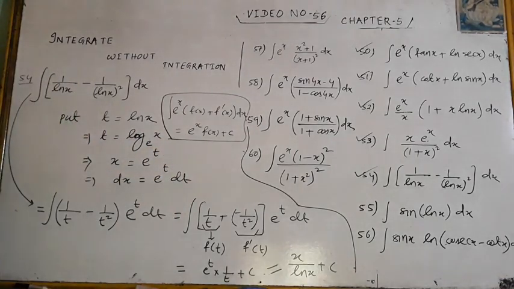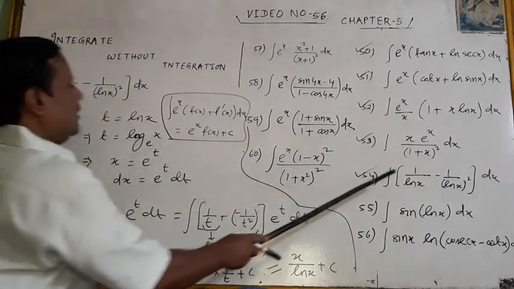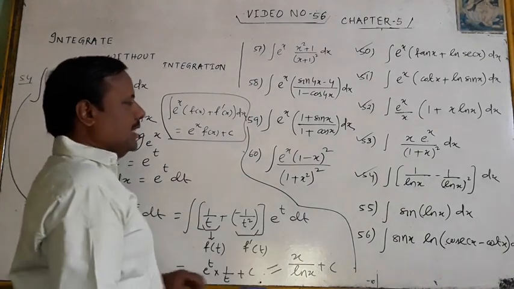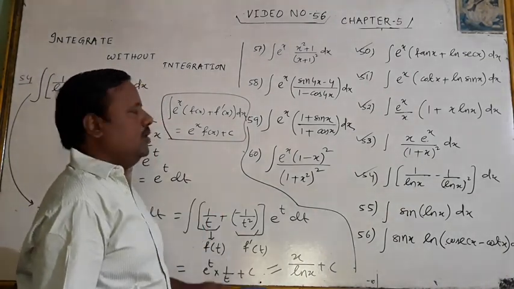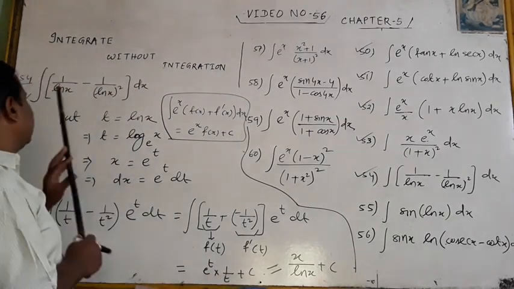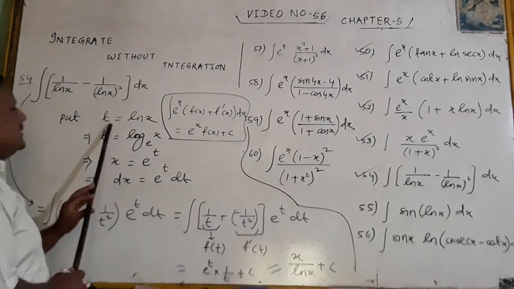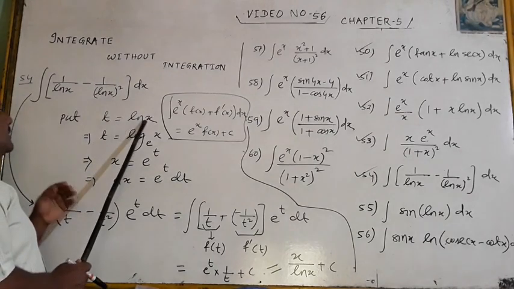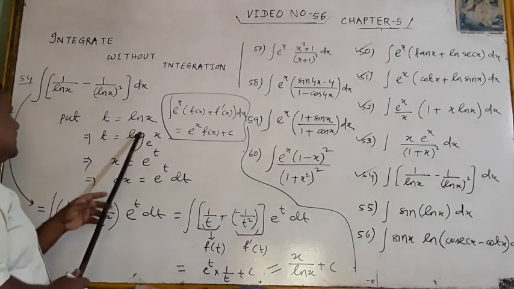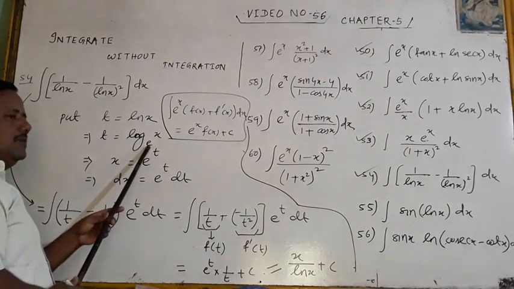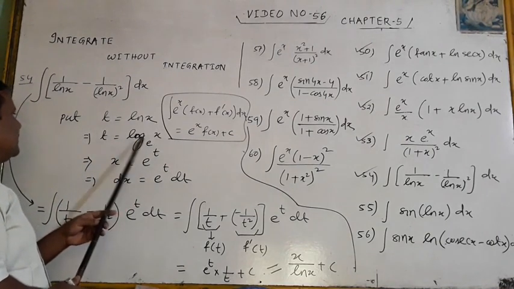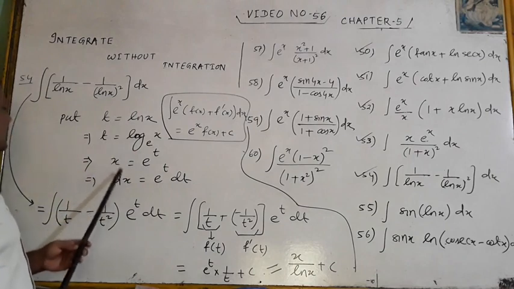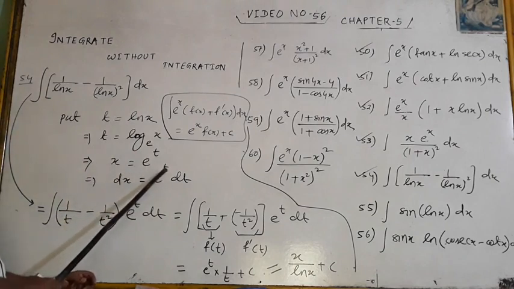Now here ln x is coming and 1 by ln x square is there. There is no e to the power x. Then what will you do? Now first, this is ln x. Put this as t. t is equal to ln x, that is log x with base e. Then x is e to the power t. Then dx is e to the power t dt.